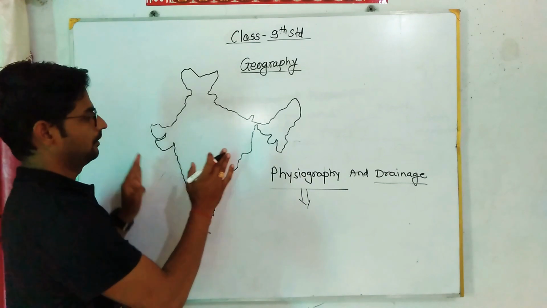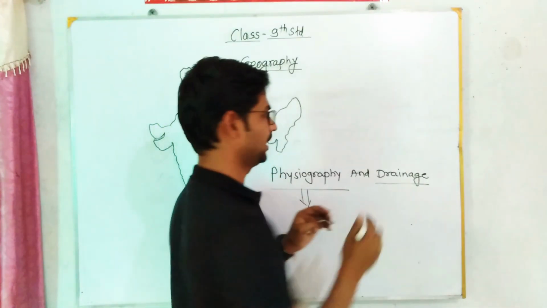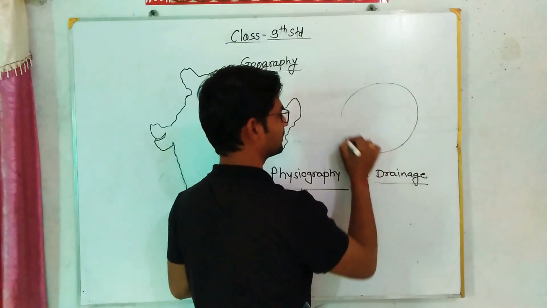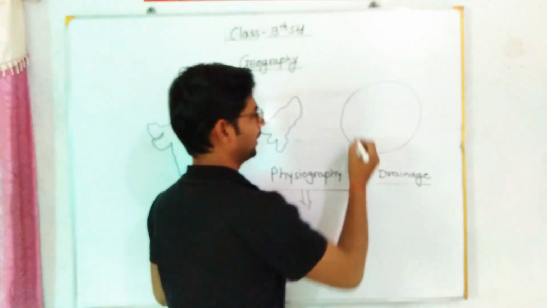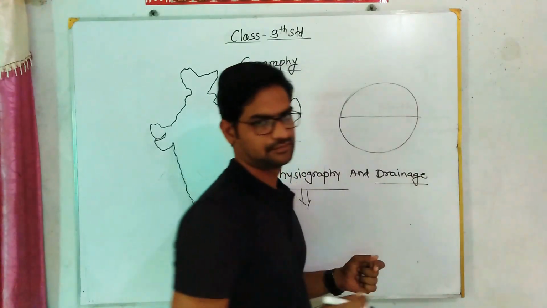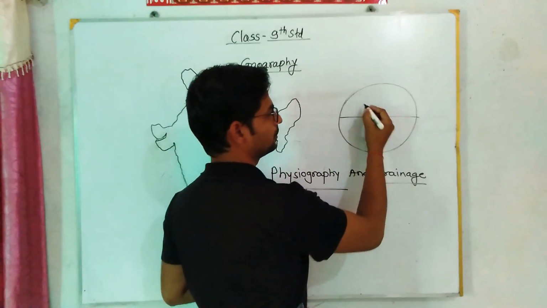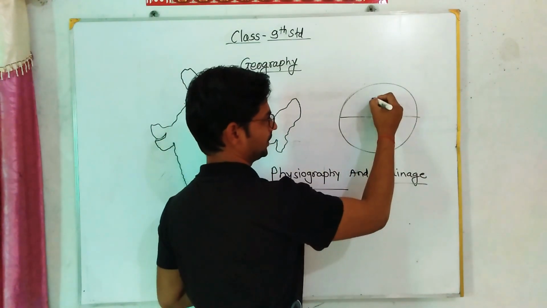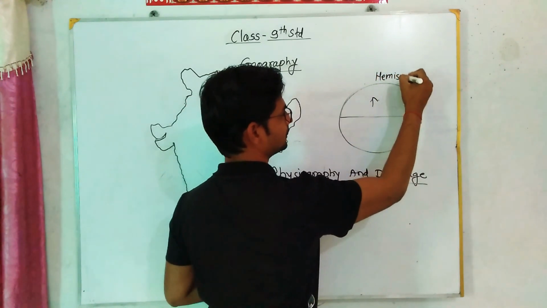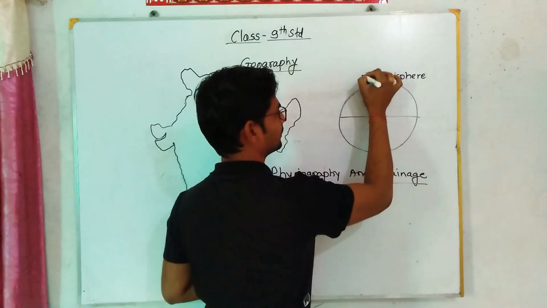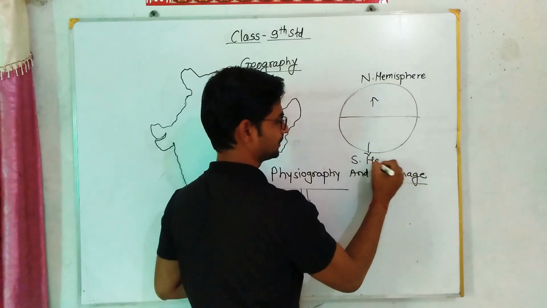India is located in the northeastern hemisphere. So what is meant by hemisphere? Imagine that this is our earth and this is the equator. Due to the equator, our earth is divided into two equal halves. This is the northern hemisphere and this is the southern hemisphere.